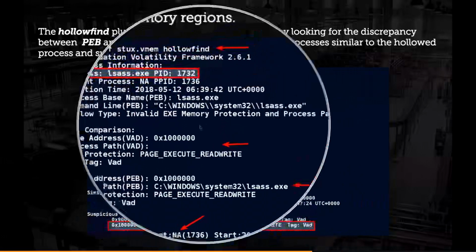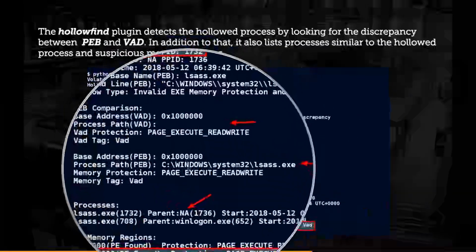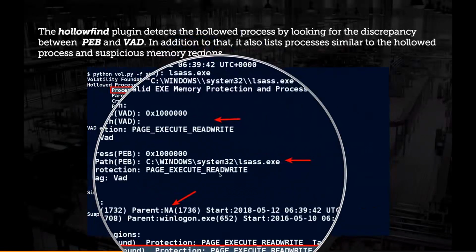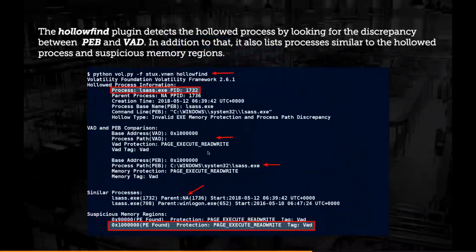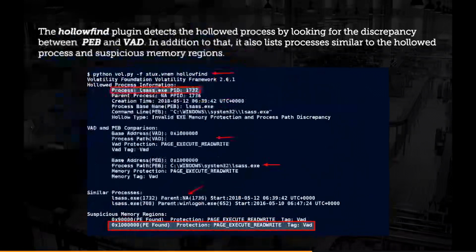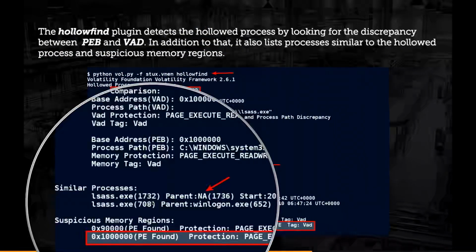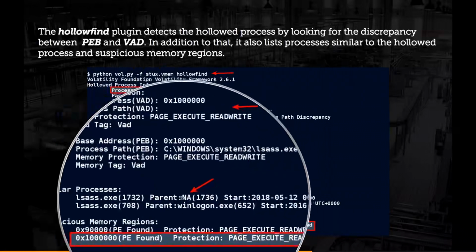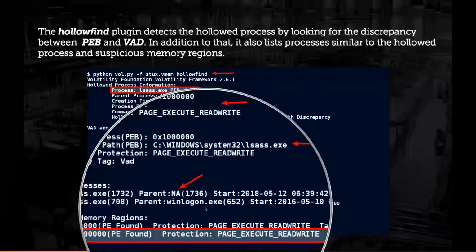Okay? And also another thing the plugin is telling is that where the executable is loaded according to the PEB, the memory protection is not correct, because it is supposed to be page execute write copy, not page execute read write. That tells you that this is hollowed out. Okay? And in addition to that, once it identifies the malicious process, it also lists the similar process, because you can look for the parent-child relationship. In this case, it's telling that this process is bad because it doesn't have a parent, and this process has an expected parent address. Okay?